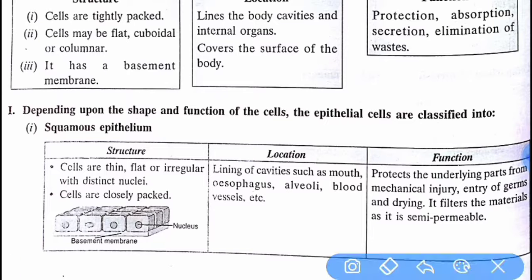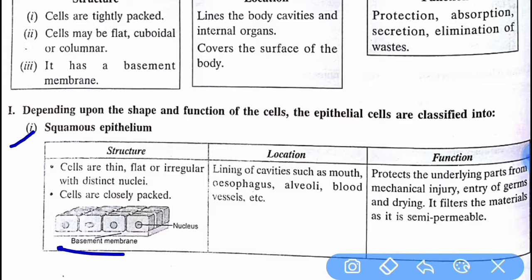The first one is squamous epithelium. As we already read, there are seven types of epithelial tissue, and the first one is squamous. Its structure: cells are thin, flat, or irregular with distinct nuclei.